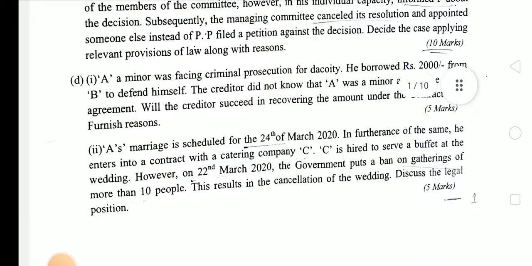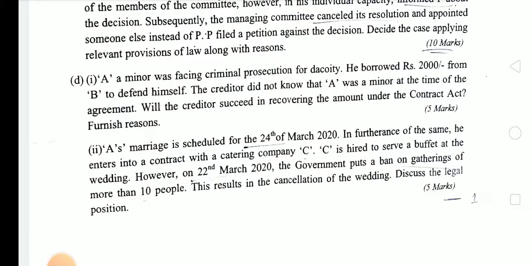Next, A, a minor, was facing criminal prosecution for dacoity. He borrowed Rs. 2,000 from B to defend himself. The creditor did not know that A was a minor at the time of the agreement. Will the creditor succeed in receiving the amount under the Contract Act? Furnish reasons.